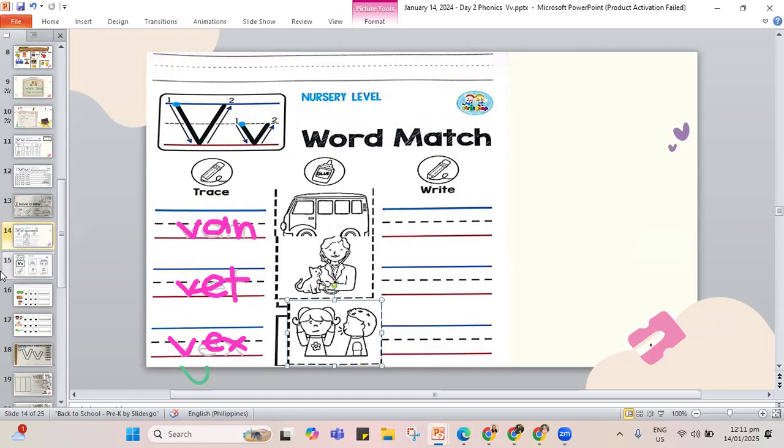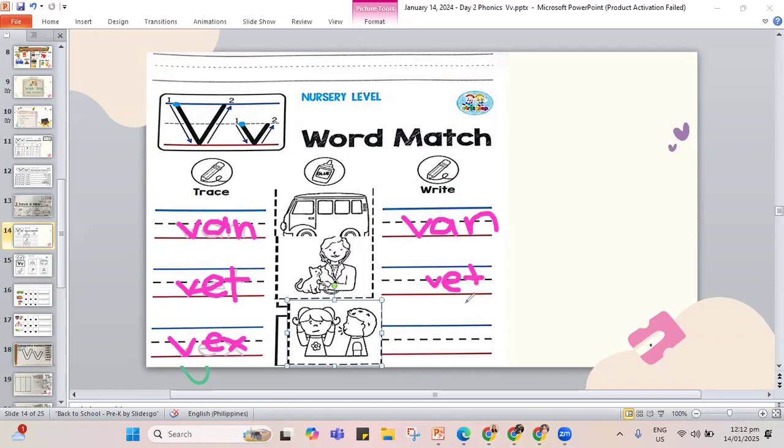Okay, next one. Let's write our words in the word match. So the first one is van. V-A, and the letter N, van. Another one, it's the vet. V, E, letter T, that is vet.